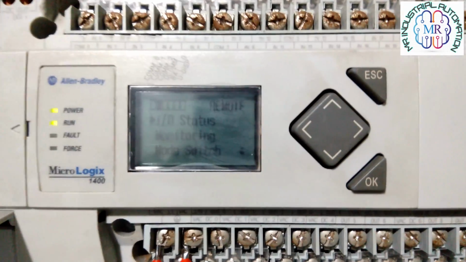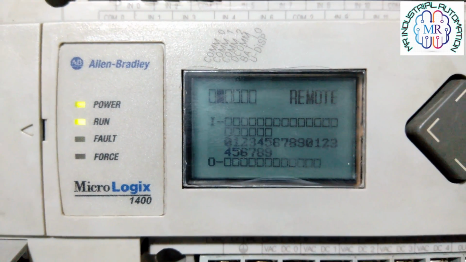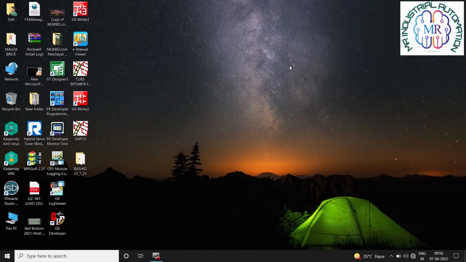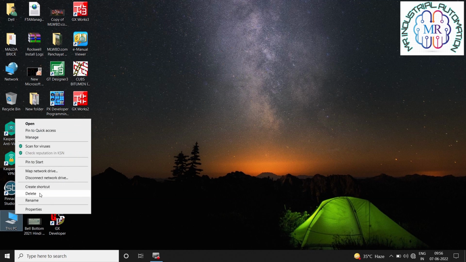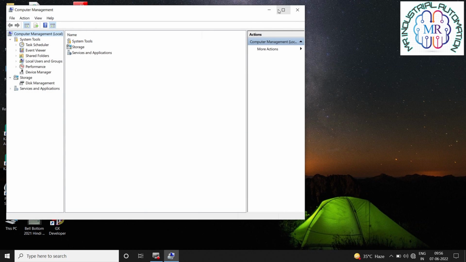Now I have connected the 1761-CBL-PM02 cable with the PM02 port, and on the other end of the cable I have used a serial to USB converter. That serial to USB converter we can get from the market. Okay, now go to Device Manager and check the COM port after connecting the USB to the laptop, and don't forget to install the USB to serial driver.